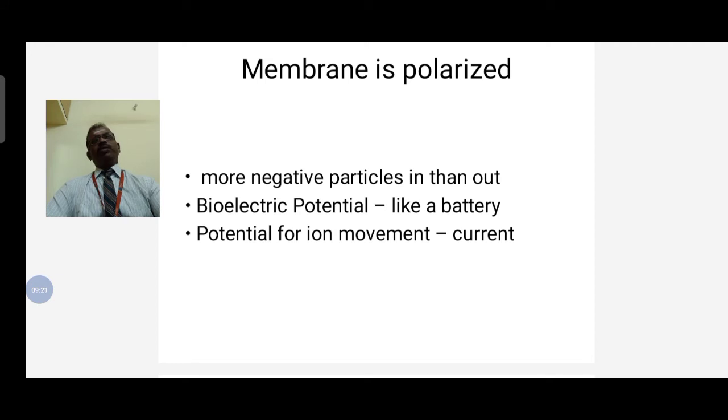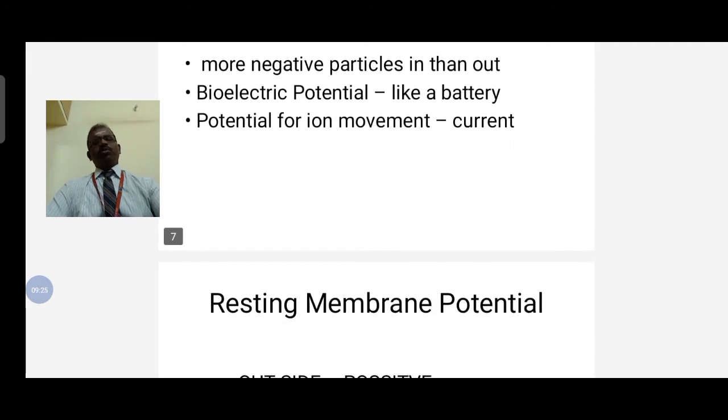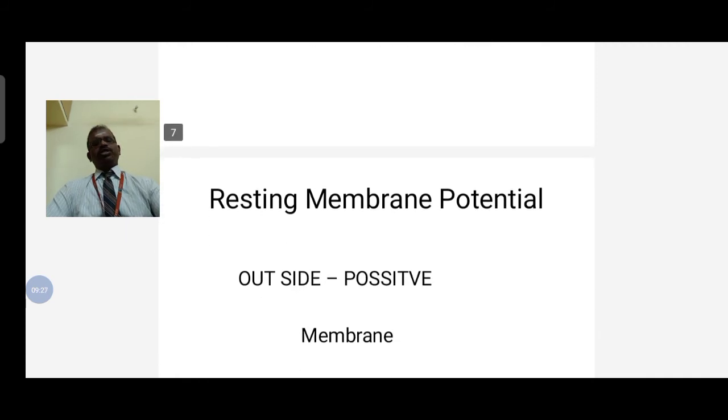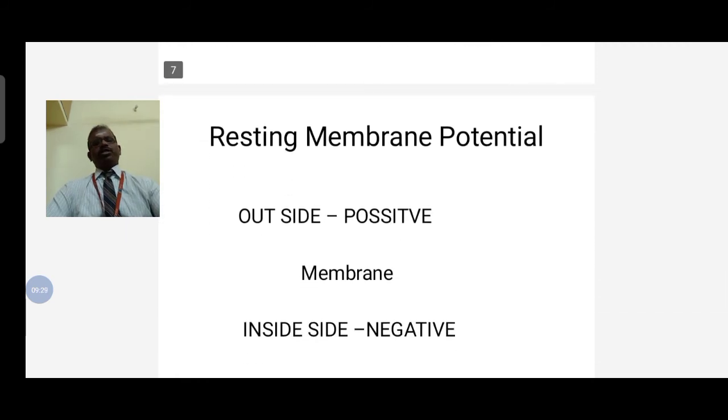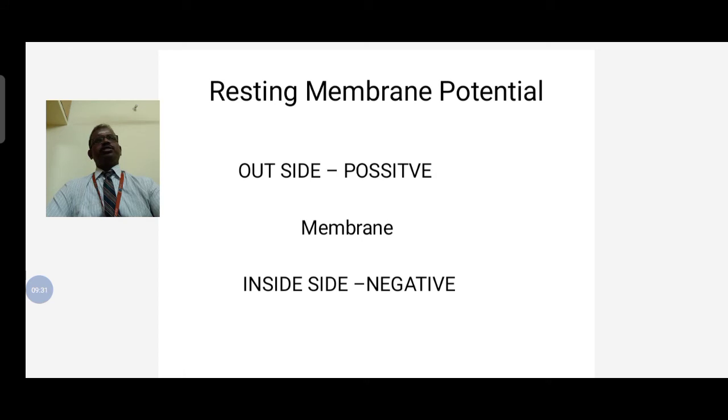This is how the membrane potential is polarized. Already discussed, in the cell membrane, positive ions are outside and negative ions are inside. That is called resting potential.